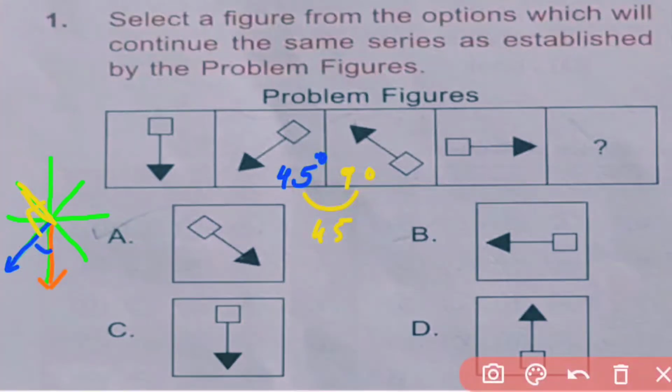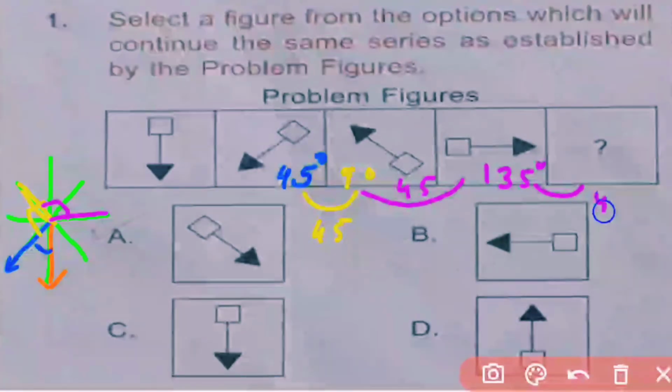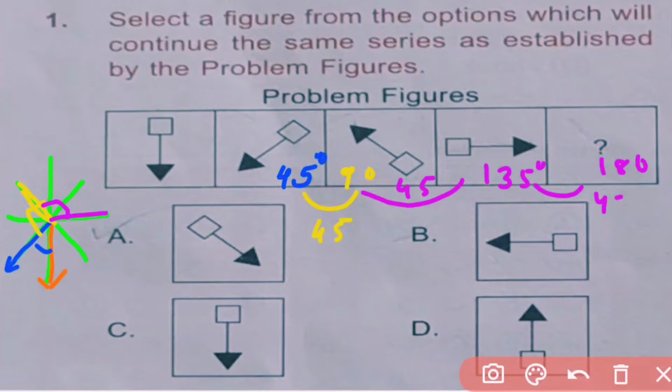In the next figure, it rotates 135 degrees. 90 plus 45, 135. In the last figure, it will rotate 135 plus 45, 180. So from this angle, it will rotate 180 degrees. So the arrow will be like this. So here B is the correct answer.